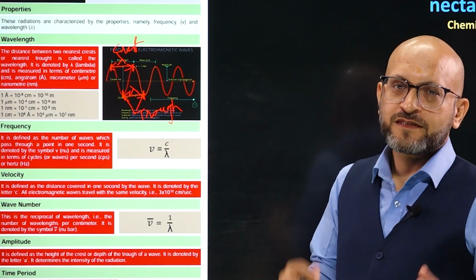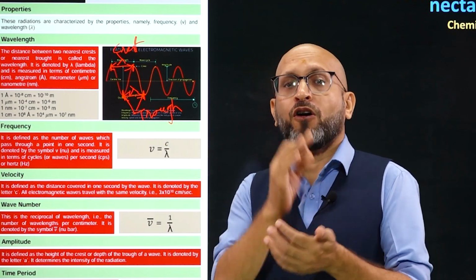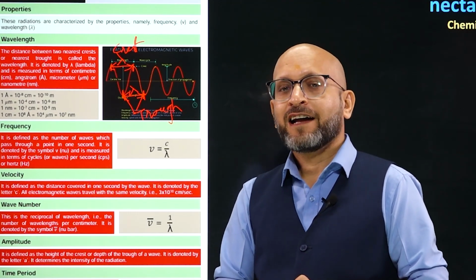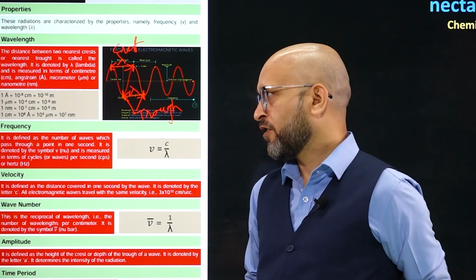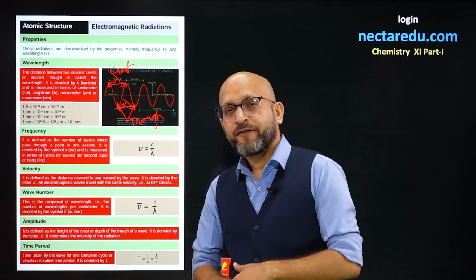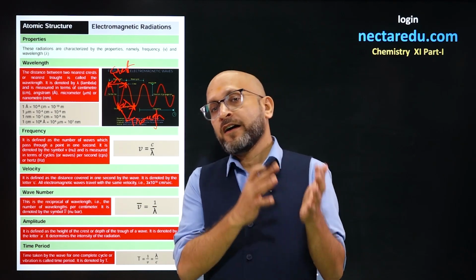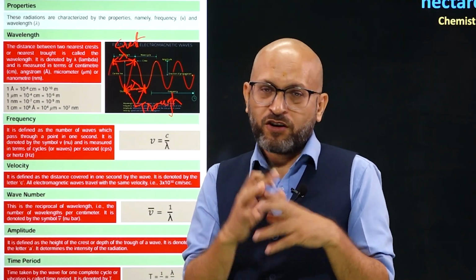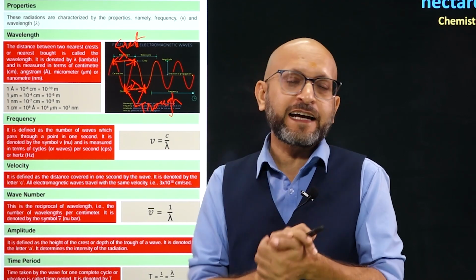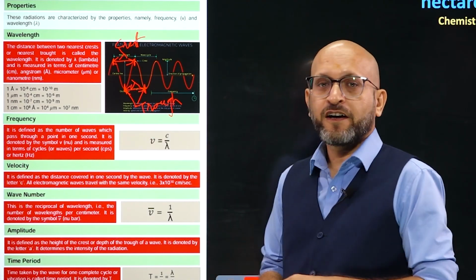Alright. So distance traveled by one wave or distance between two consecutive crests or distance between two consecutive troughs is known as wavelength and we represent it by lambda. Alright. So you get an idea about lambda. Next point is frequency. What is frequency? Frequency is number of waves in 1 second, or you can put it in other terms as number of oscillations per second. Alright. So number of oscillations per second is frequency.